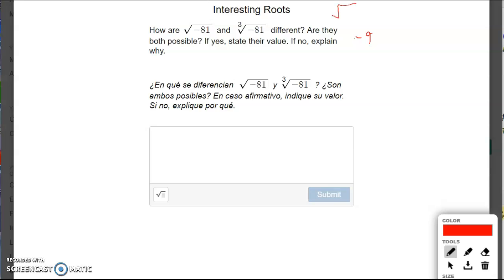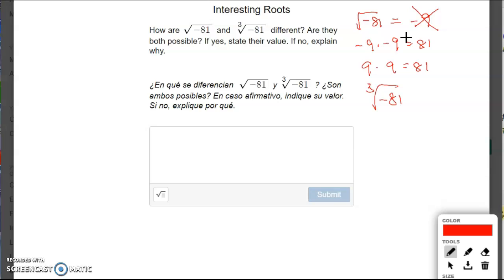Is that so? Well, 9 times negative 9 is negative 81, but negative 9 times negative 9 is positive 81, and 9 times 9 is also positive 81. So squaring, you cannot get a negative number here. So this is not true. Okay, so that's why it is not possible. While as for cube root of negative 81, you can multiply some negative number 3 times.